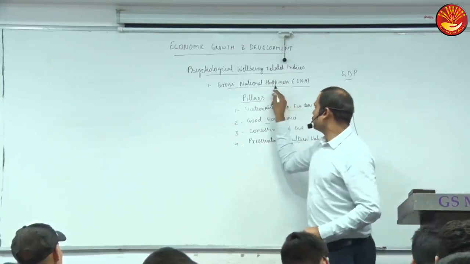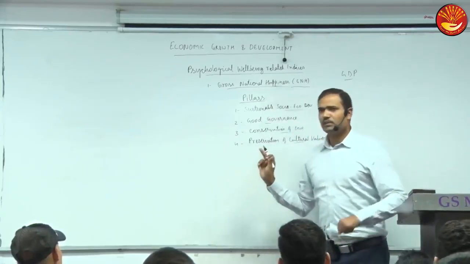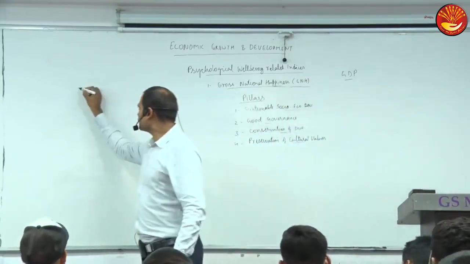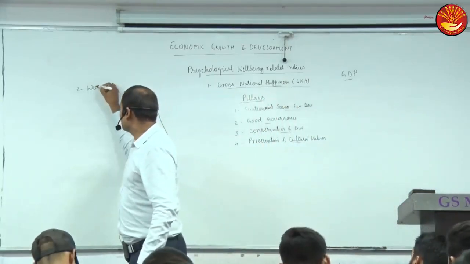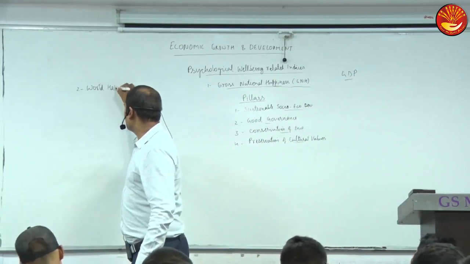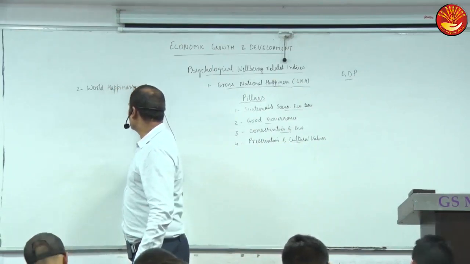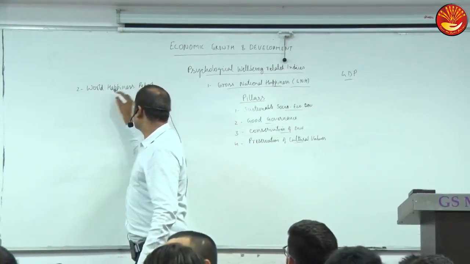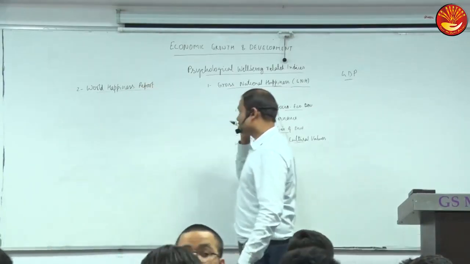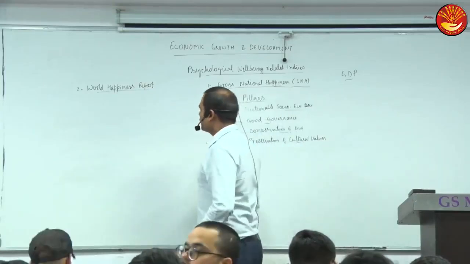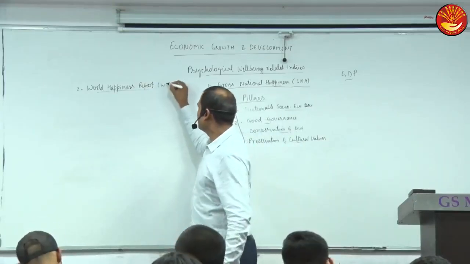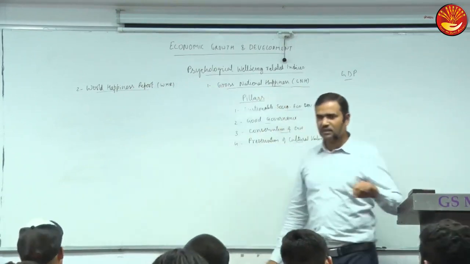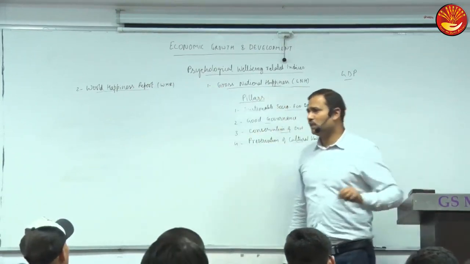But at the world level, another report is published relating to happiness. Which report? The World Happiness Report. Which organization publishes this? One agency of the UN. So mention this.